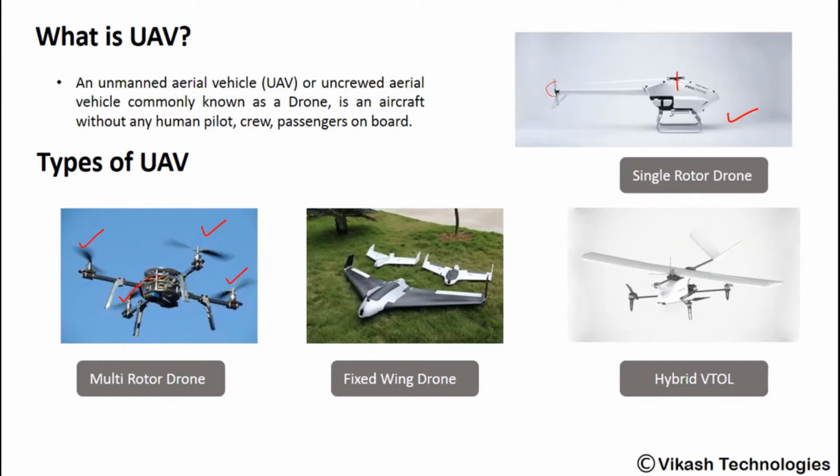After we have learned about different types of drones and their dynamics, we'll be modeling the drone system in MATLAB.